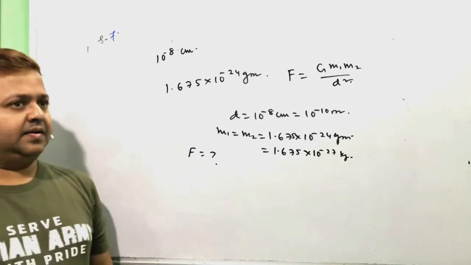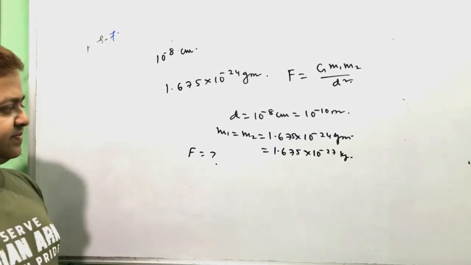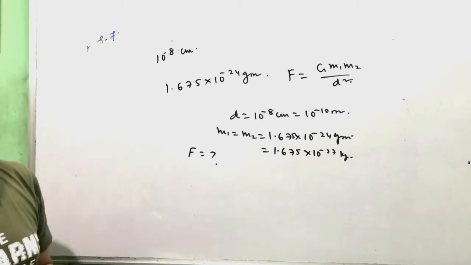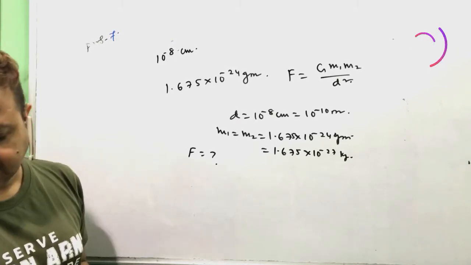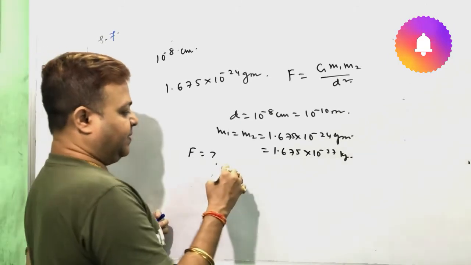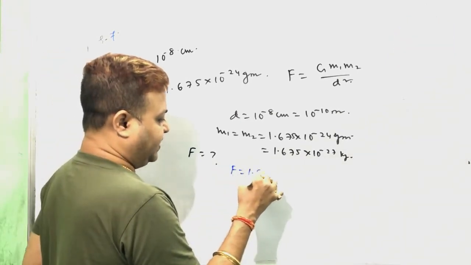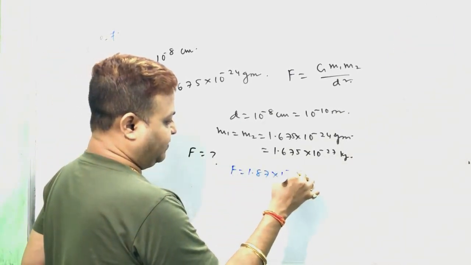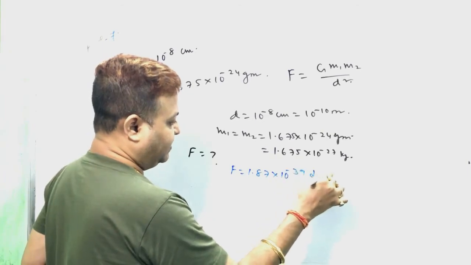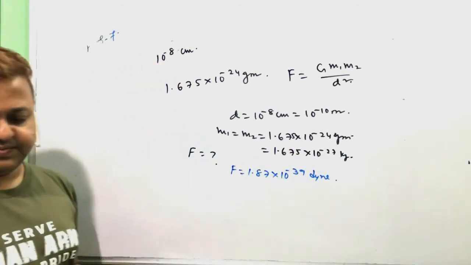Next, problem number 8. Say the answer. The answer is 1.87 into 10 to the power minus 39 Newton. I will change the number.